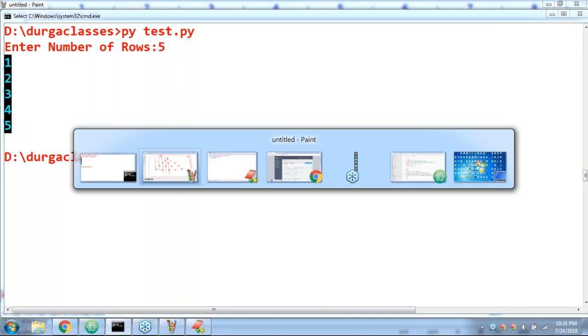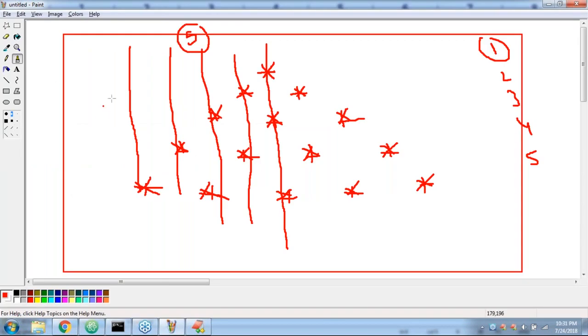Now the problem here is, this star should come after how many spaces? Can you please tell? 1, 2, 3, and then 4. Are you getting? So star followed by 4 spaces, like this.